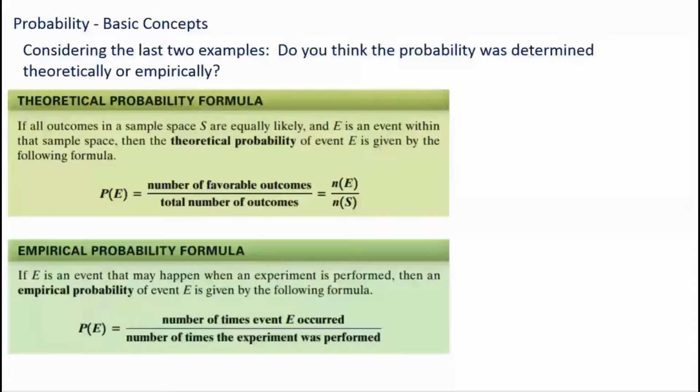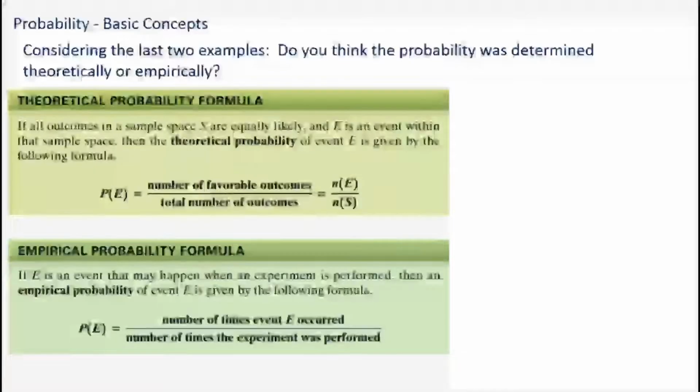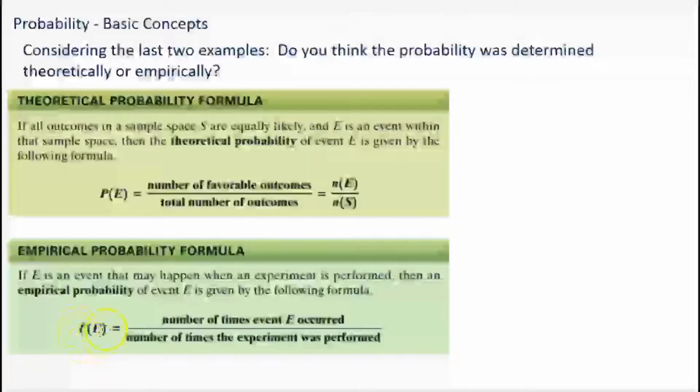All right, now for empirical probability, it says if E is an event that may happen when an experiment is performed, then the empirical probability of an event E is given by the following formula. So once again, probability of E, that's the first notation. Now, the numerator is the number of times the event E occurred, just like our experiment with the solo cup, divided by the number of times the experiment was performed. So remember, we did 10 out of 50, because the event was it landing on its top. That happened 10 times, and the experiment was performed 50 times.